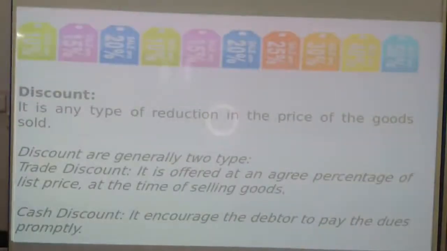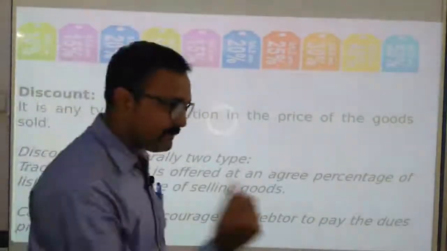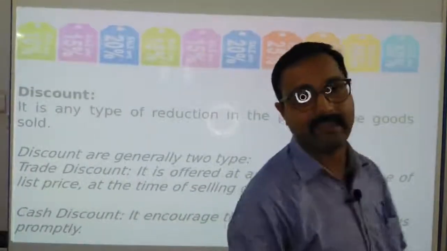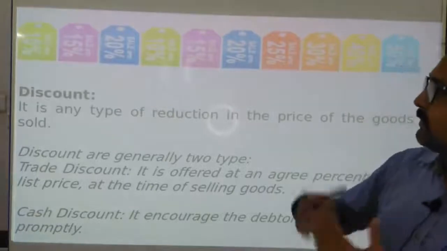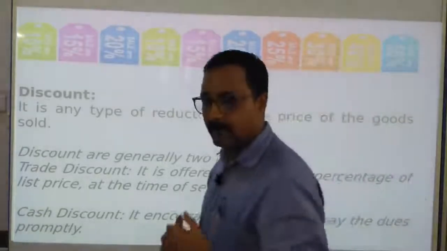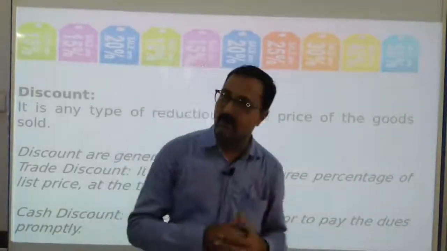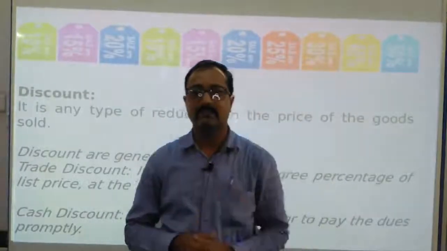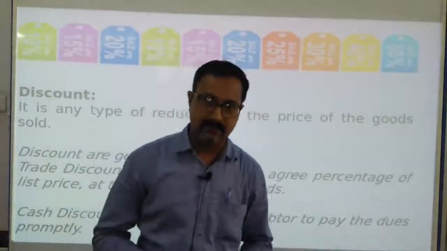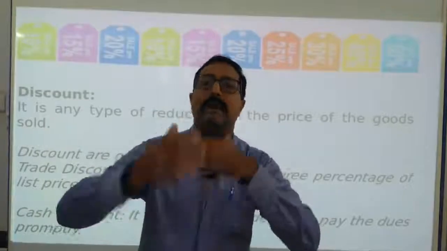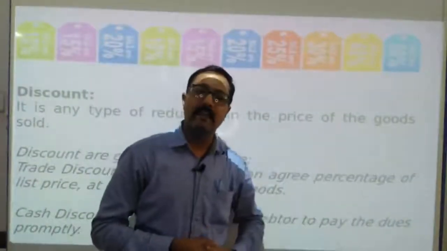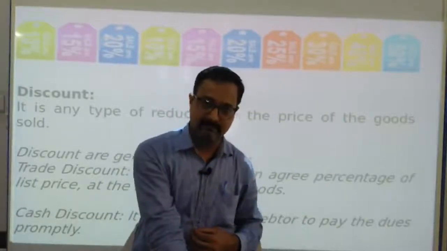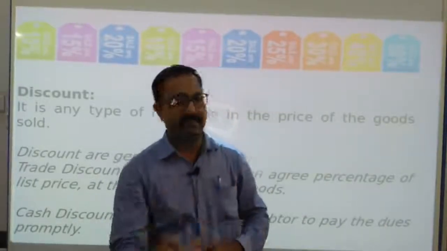After the gain, we have another very important topic, that is discount. So what is discount? Maybe when you purchase your textbook, notebook, whenever you do any kind of shopping, we do some bargaining. Just like if the MRP of the product is 100 rupees and we pay the seller 90 or 95, something like that.